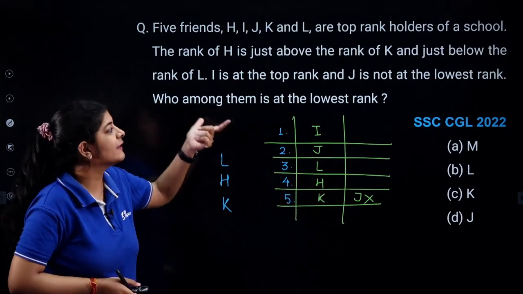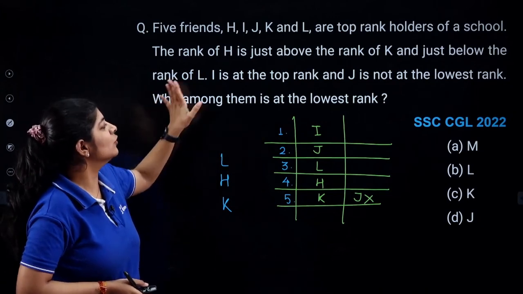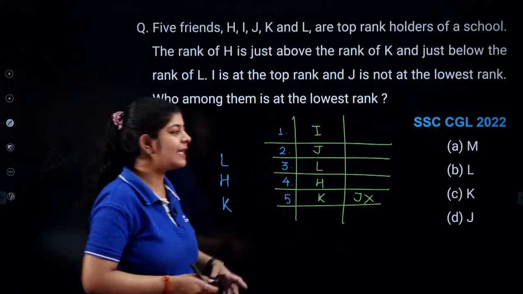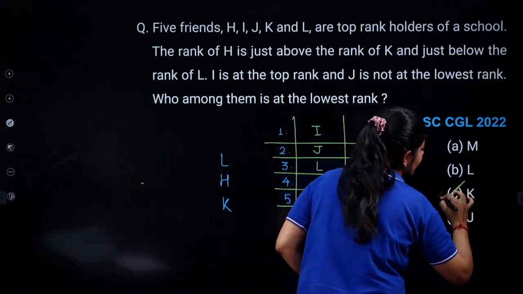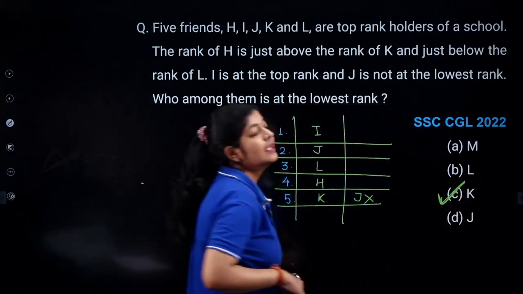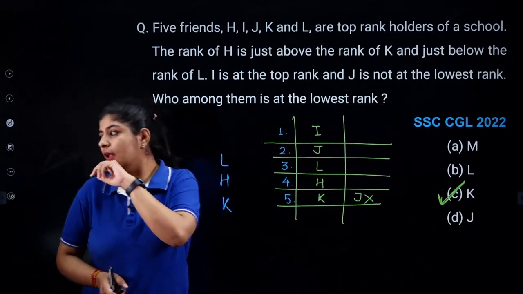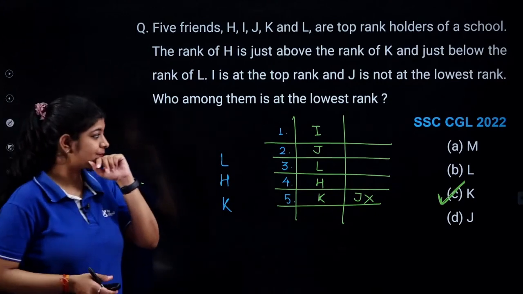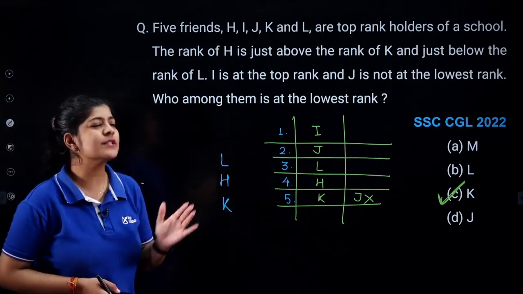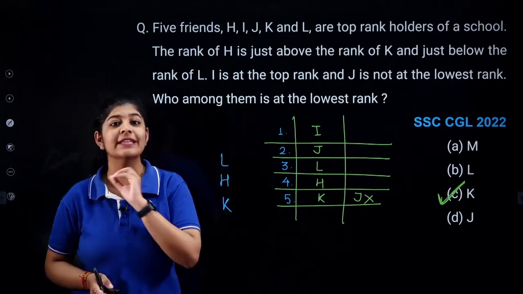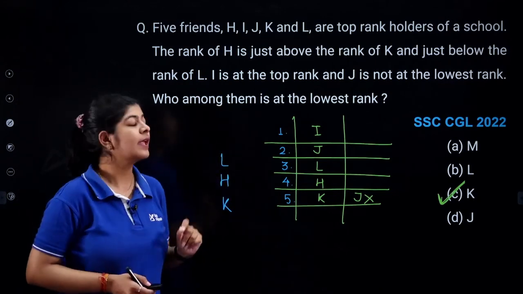Now what I need to identify? I need to identify who among them is the lowest rank. Who is at the lowest rank? K is at the lowest rank. So the correct answer over here is your option number C. Is it clear? So all we need to do is read each and every word very carefully before drawing the arrangement. Clear? Next.